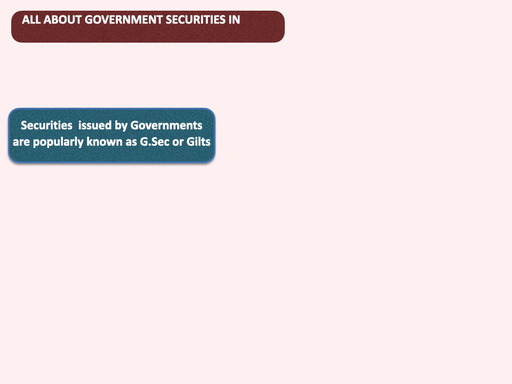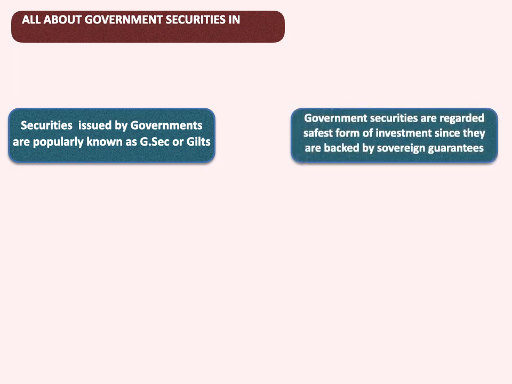Similarly, securities are also issued by the governments, and that is popularly known as a G-Sec or gilt, right? These securities could be on behalf of the central government or the various state governments, right? And all those issuance, repayment and debt servicing, or interest payment, is done by the Reserve Bank of India.